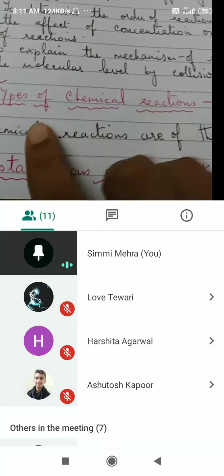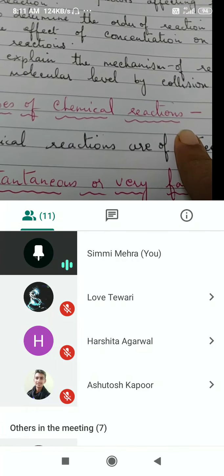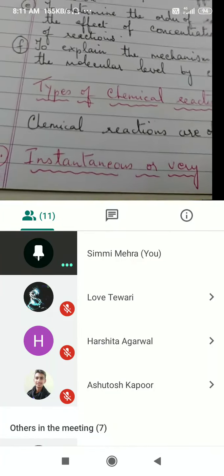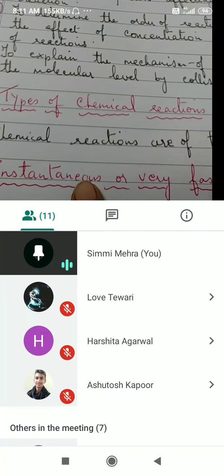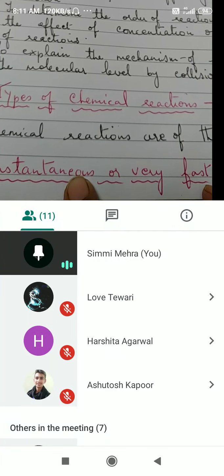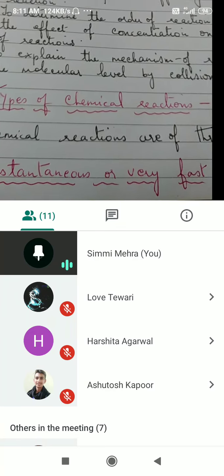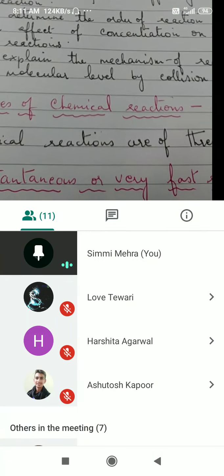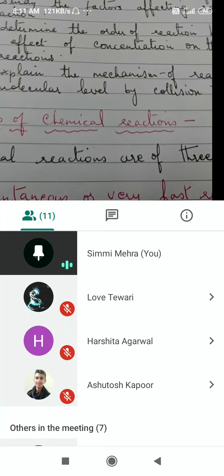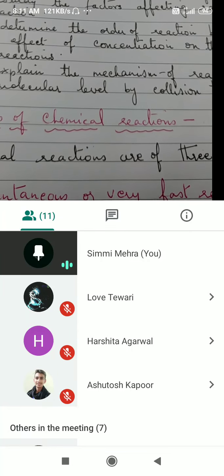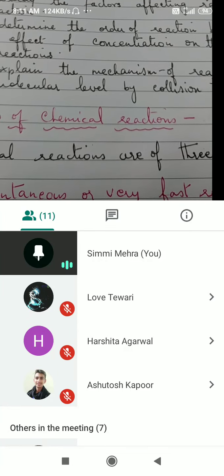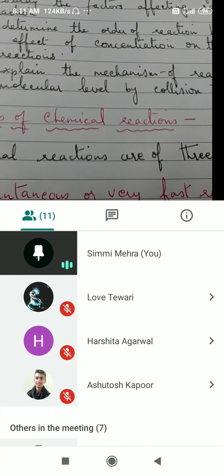Then types of chemical reactions, which I was just talking about. There are instantaneous reactions. I gave you an example: mix two reactants, and immediately they form products, which you have been doing in salt analysis. If there are chloride ions in the solution, you add silver nitrate and you get a white ppt of silver chloride. This is an instantaneous reaction, very fast.